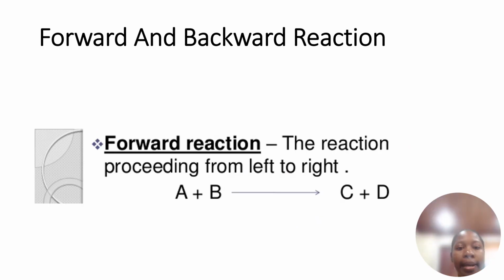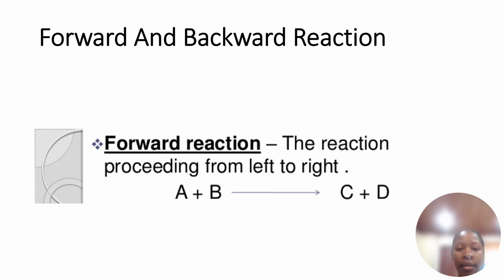What is referred to as the forward reaction? The forward reaction is the reaction that proceeds from left to right. So let's look at it. We have A and B, right? Starting with A and B, which is on the left, you have an arrow to give you C and D on the right. So it's moving forward. So we call it the forward reaction.